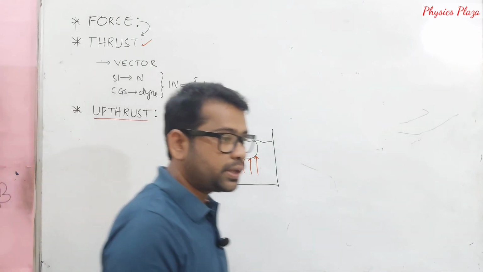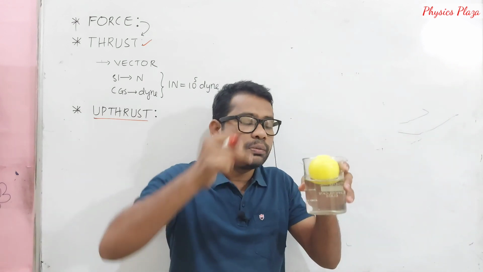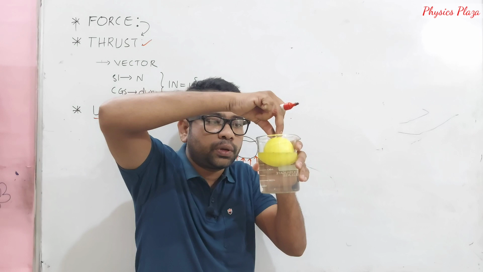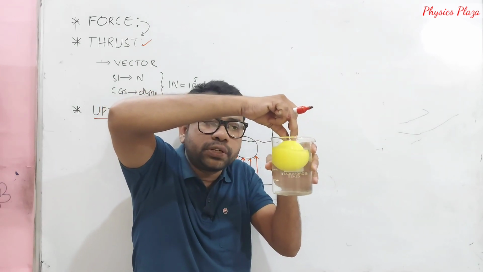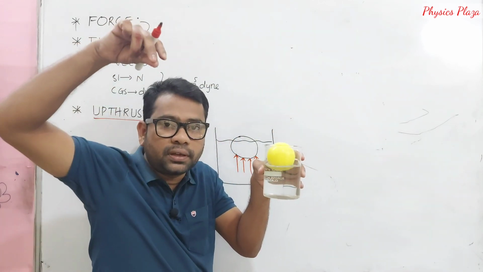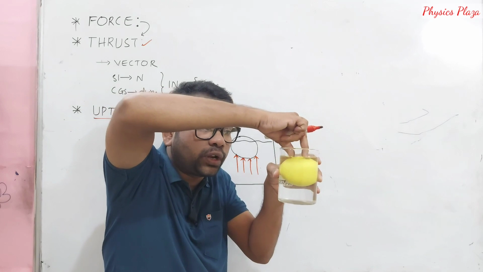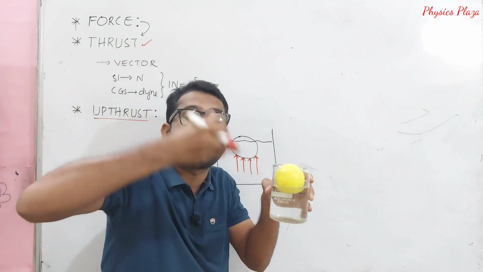So when a body, just look at here once again. The moment I apply my force, it is going downward. Let us say if I leave my force, what is happening? Again it is coming back. It is not staying inside the water. It is coming vertically upwards, in the upward direction only.